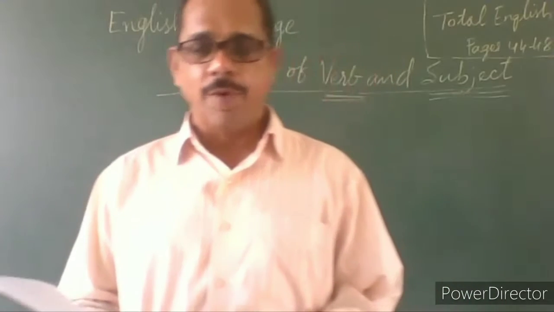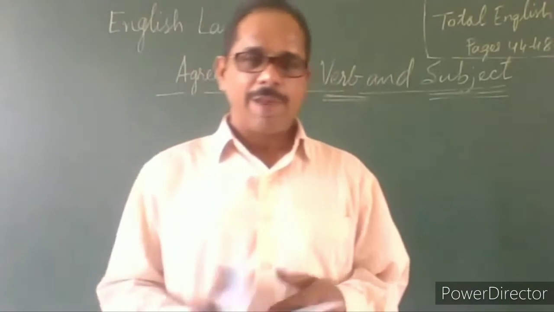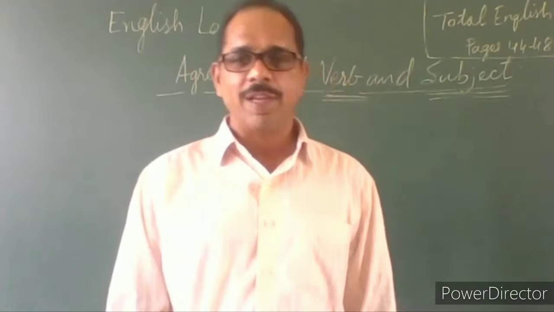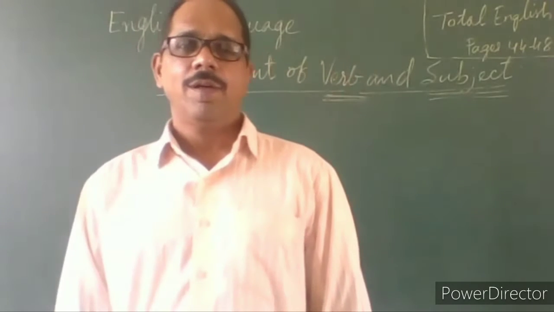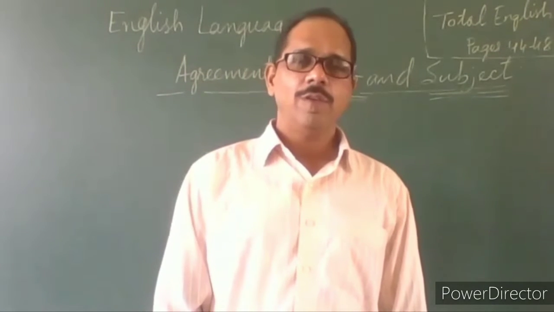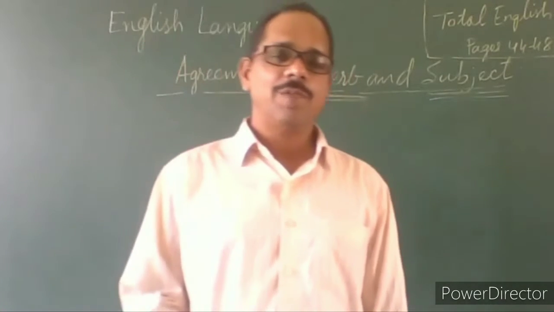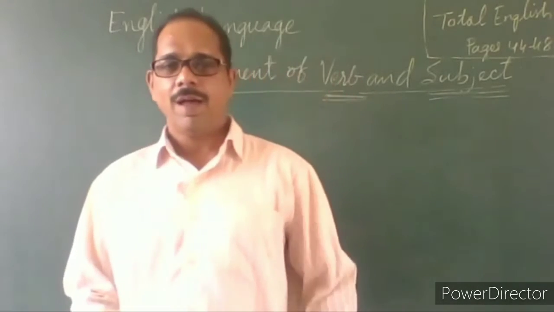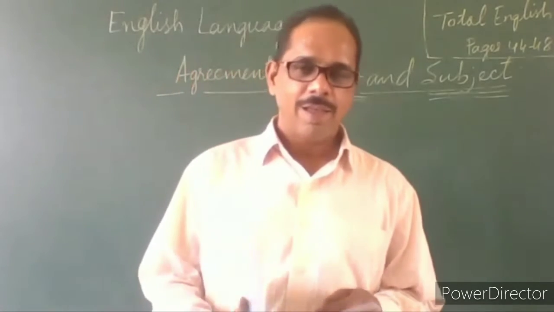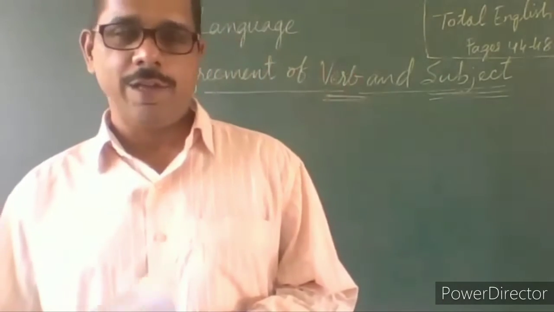Agreement of subject and verb. So when you say agreement of subject and verb, we presuppose you have some idea about what a subject is and what a verb is. All of you know it.